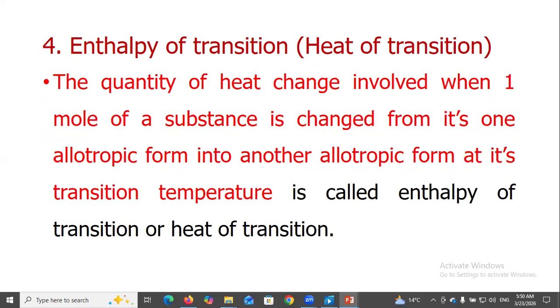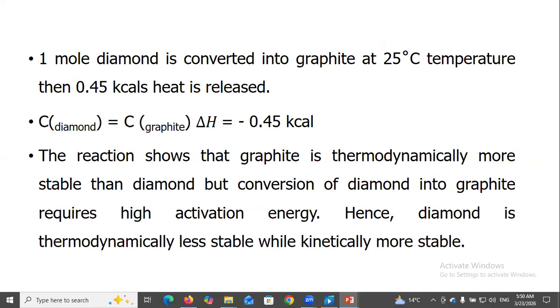Enthalpy of transition, heat of transition: the quantity of heat change involved when 1 mole of substance changes from one allotropic form into another allotropic form at its transition temperature is called enthalpy of transition or heat of transition. 1 mole of diamond is converted into graphite at 25 degrees Celsius temperature. 0.45 kilocalorie heat is released.